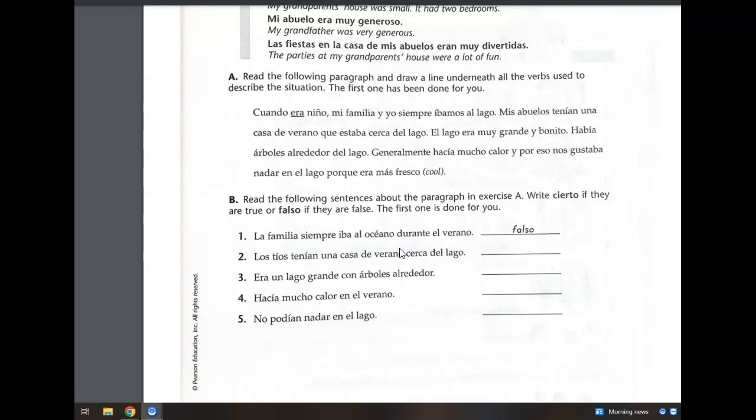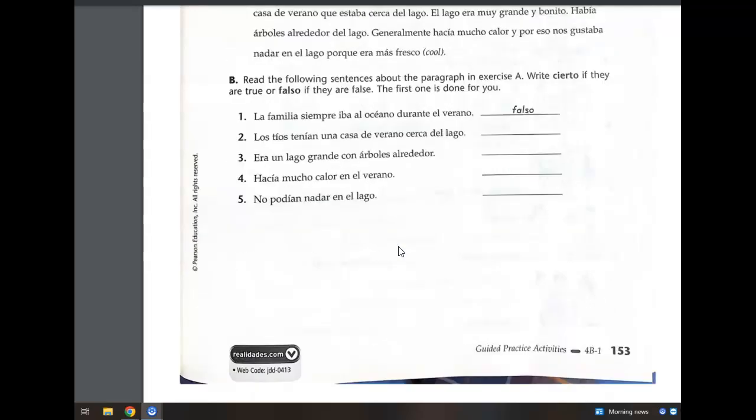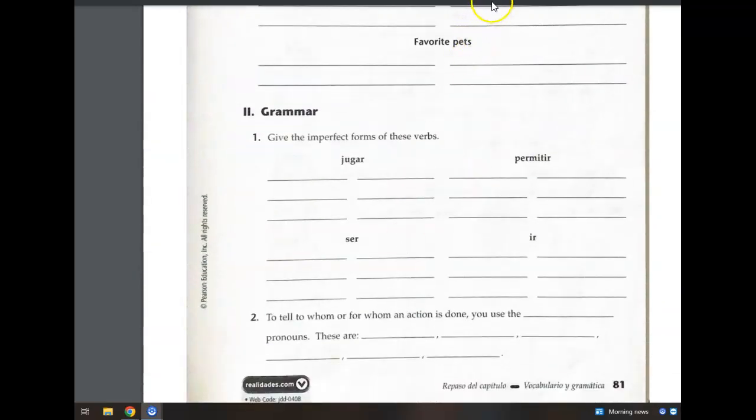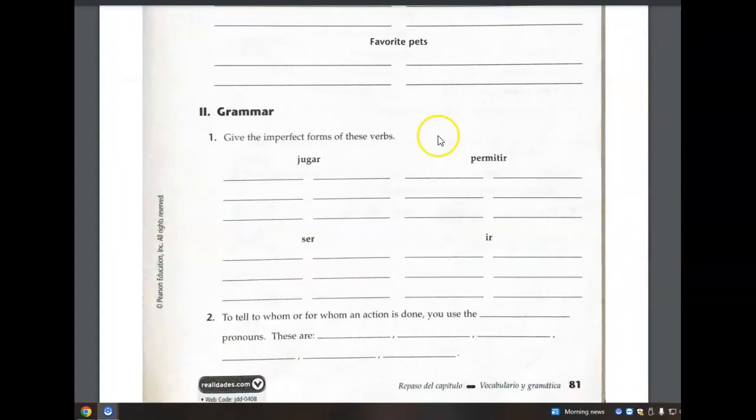This is your study guide for the imperfect exam that's coming up later this week. I'm going to skip around a little bit because this PDF is not in the same order as the packet that's being given to you. So I'm going to go over how to fill these in. I would like you to attempt to do it on your own first, but this is to check and make sure that you're on the right track.